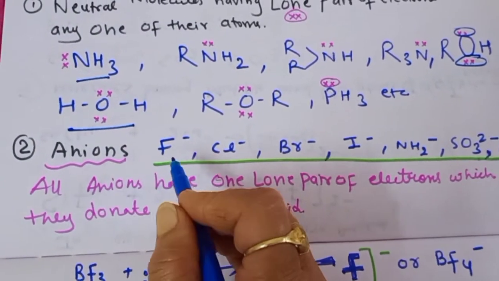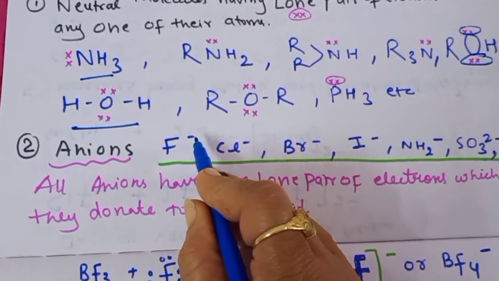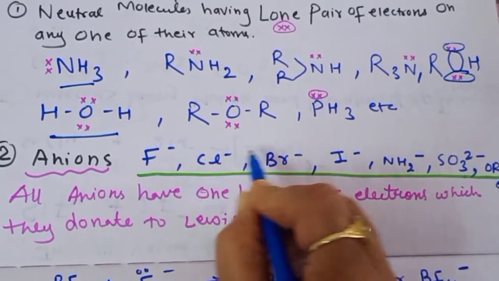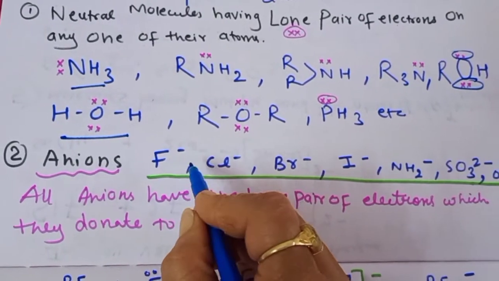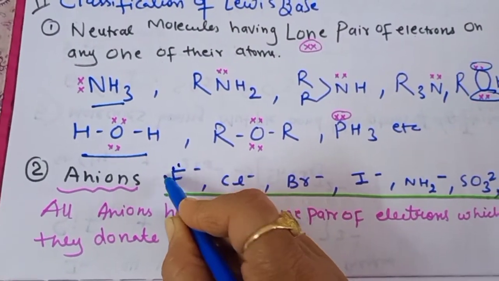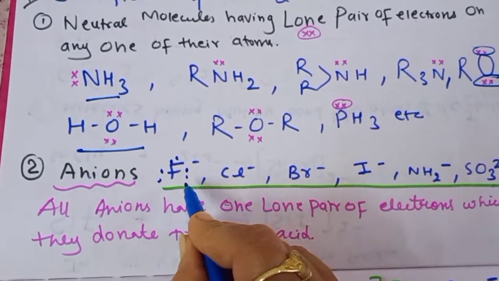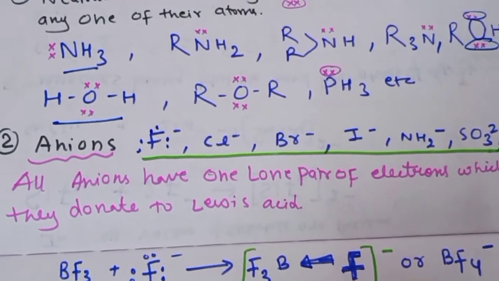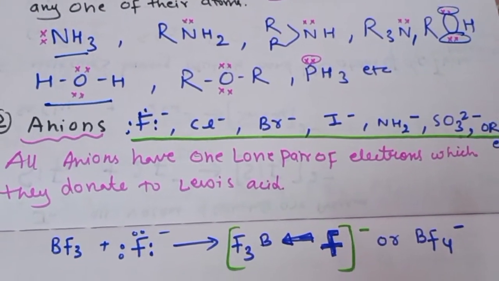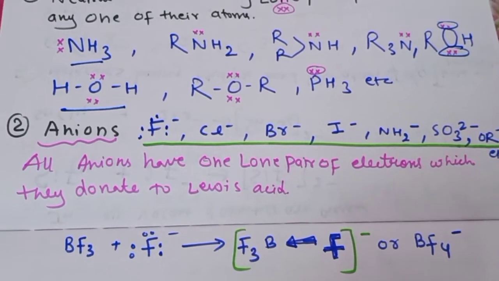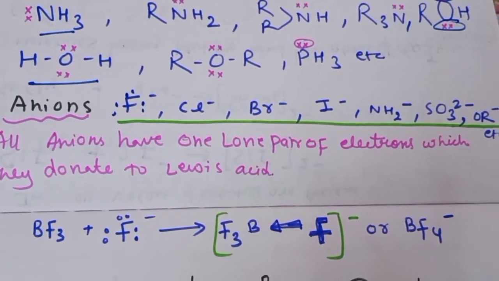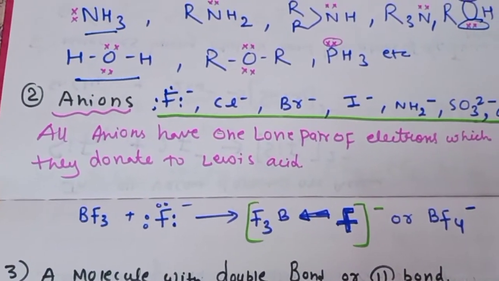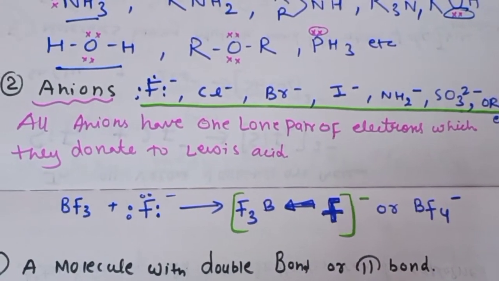Means the ions like fluorine, chlorine, our chloride, this F minus, Cl minus, Br minus, I minus, means all the halogens. We know that fluoride has 3 lone pairs of electrons, as we already seen in the electronic configuration. So all the halogens have 3 lone pairs of electrons, and what is this minus charge? They are always ready to accept 1 electron. So all these anions have 1 lone pair of electrons which they can donate to the Lewis acids. Means out of the 3 they can donate 1 and they can form our Lewis acid base pair. So any 2-3 examples you can learn.